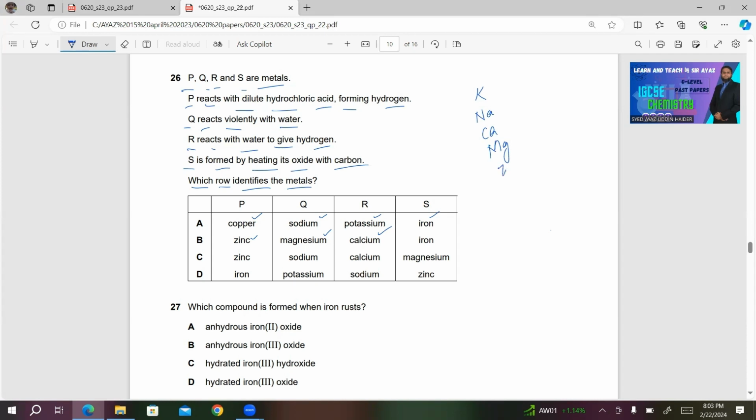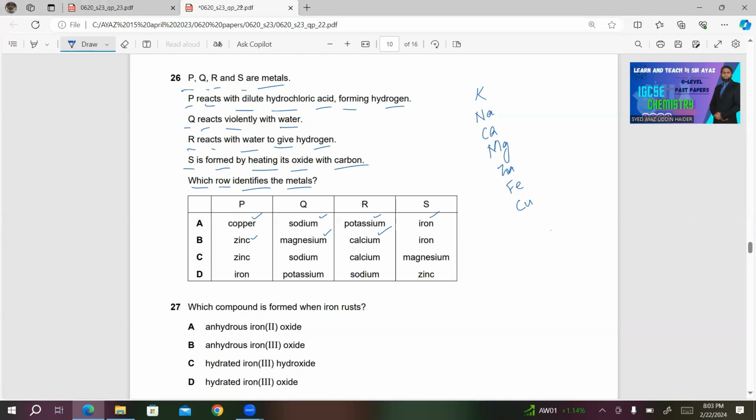Then we have zinc, iron, then copper. Remember, between copper and iron, there is hydrogen. So these are the metals from the series.